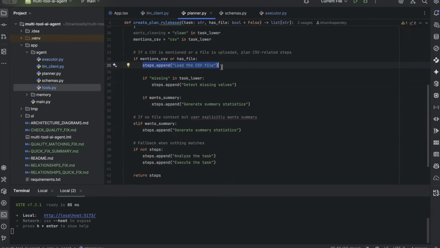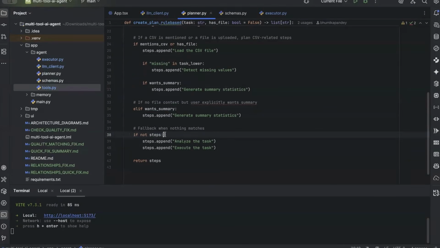Instead of executing anything, we build a plan. Each detected intent adds structured actions. Here we have load the CSV, detect missing values, and this is how unstructured tasks become executable workflows. And if no file context exists but summary intent is detected, we will produce a valid plan. So our planning logic must degrade gracefully.